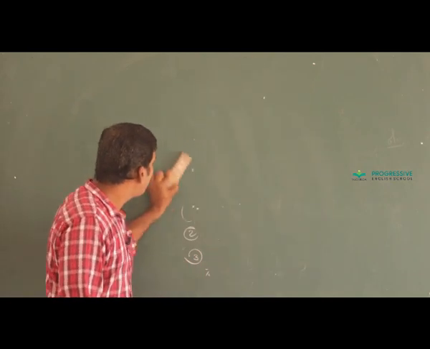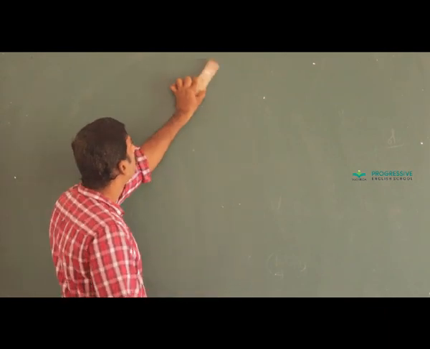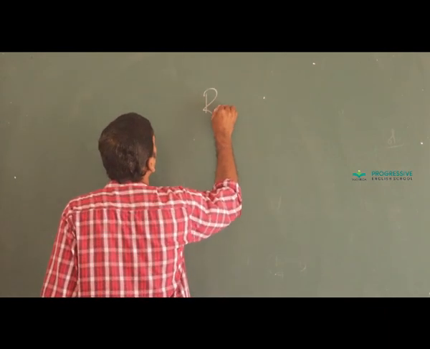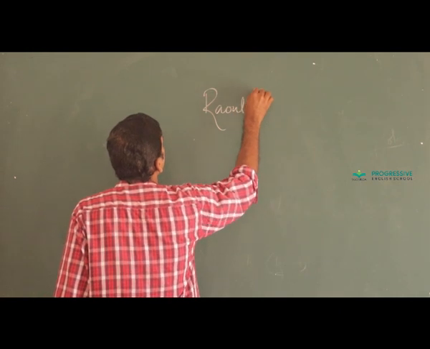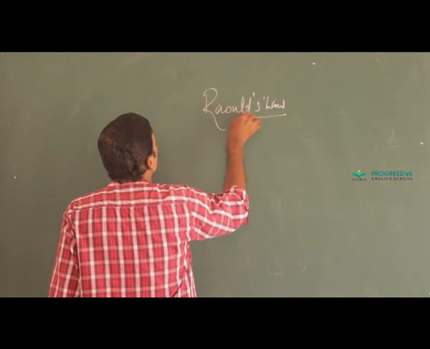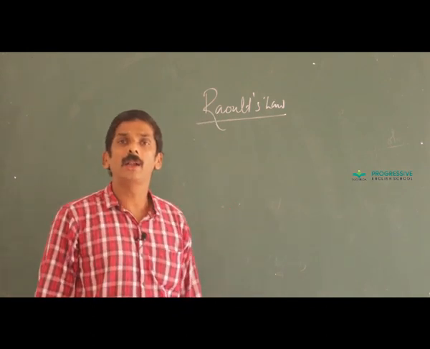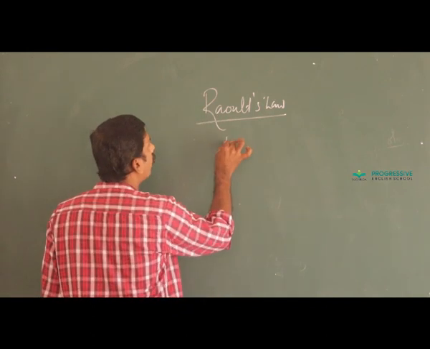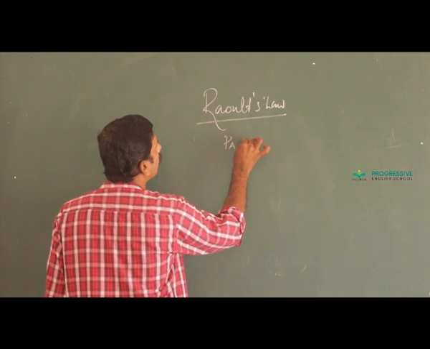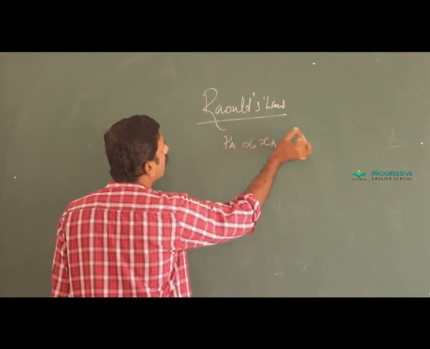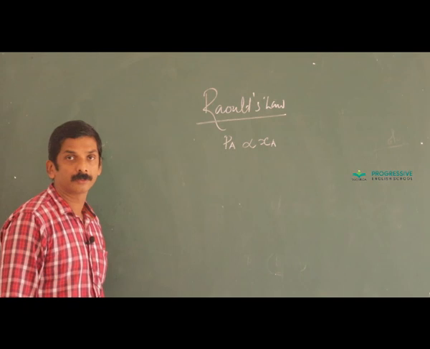Next is modified Henry's law, that is called Raoult's law. One of the definitions of Raoult's law is that for a solution containing volatile components, the partial pressure of each component is proportional to its mole fraction.